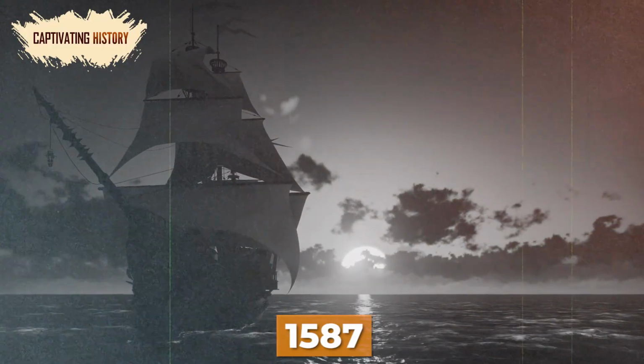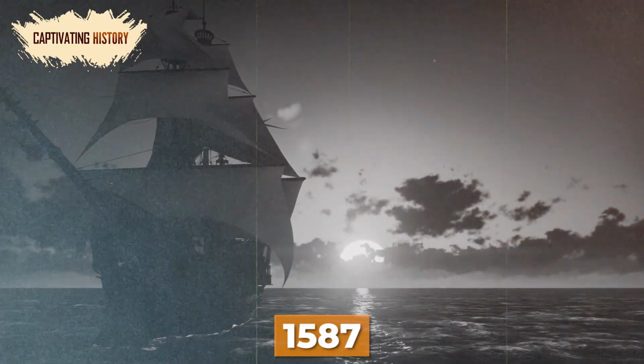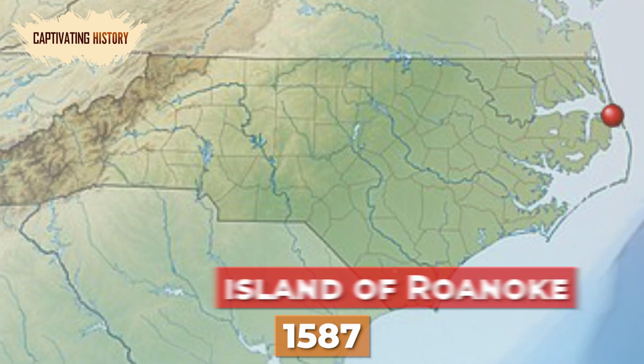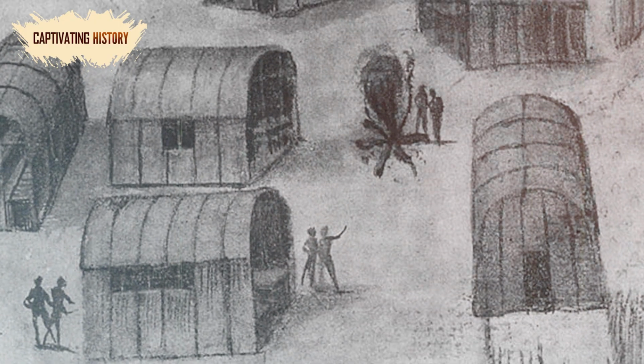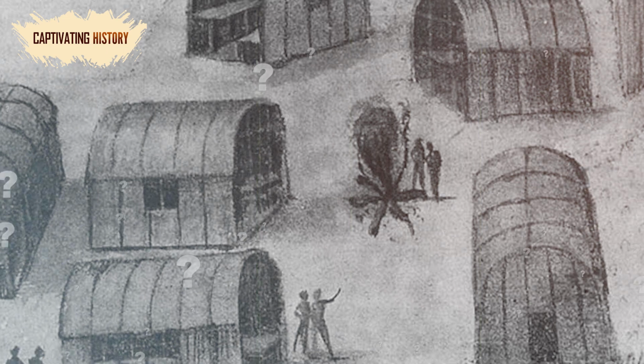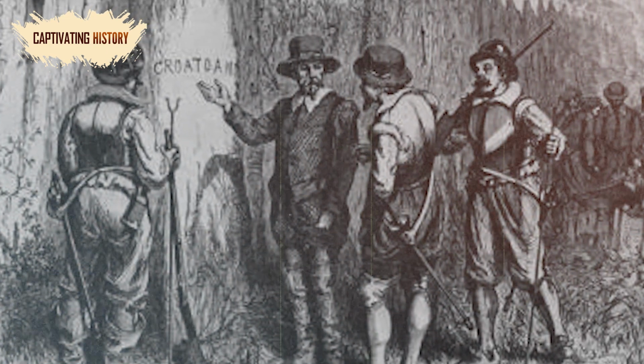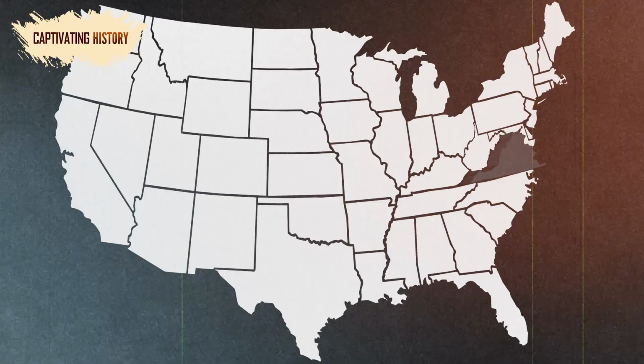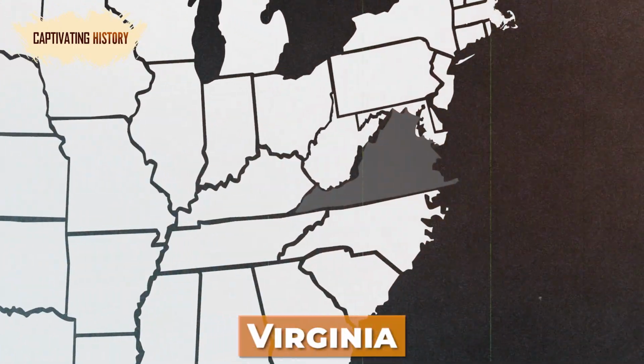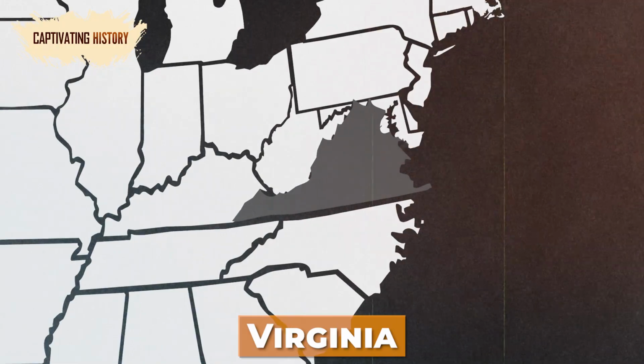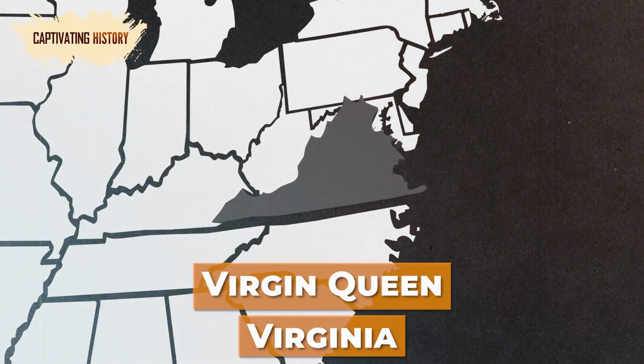In 1587, he funded an expedition to establish a small English colony on the island of Roanoke. The colony was not successful, and its disappearance is as yet unexplained. However, the area still bears the marks of the British monarchical authority, as Virginia got its name from Raleigh, who named it in honor of Queen Elizabeth, who was known as the Virgin Queen.